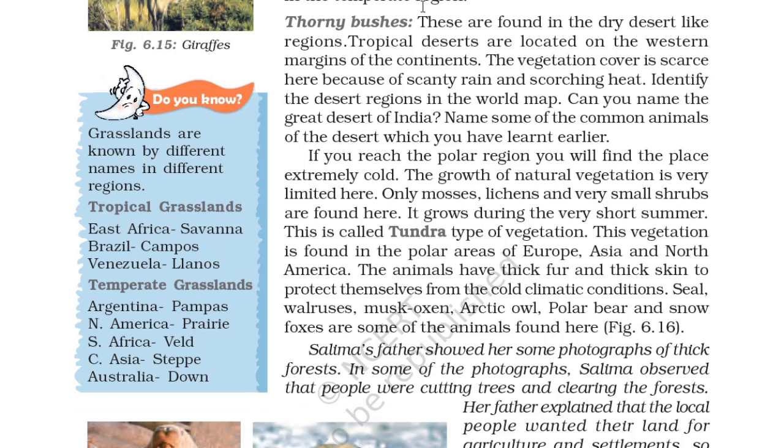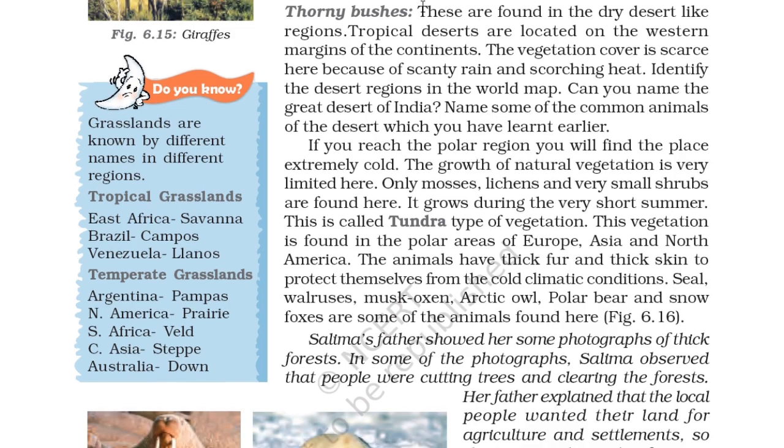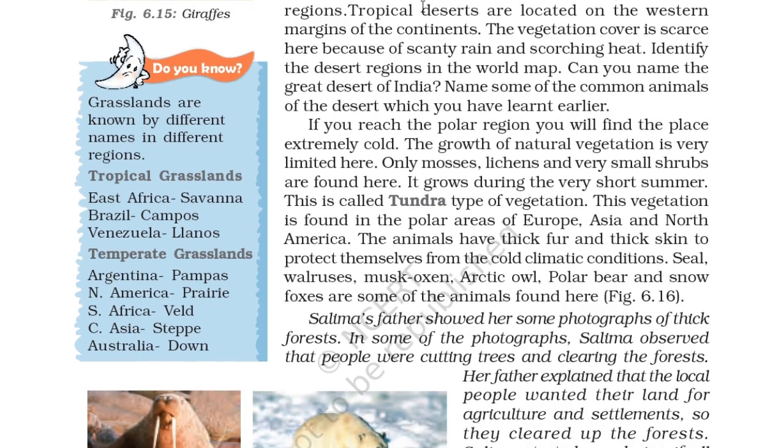So here's a Do You Know section. It says grasslands are known by different names in different regions. Tropical grasslands in East Africa are called savanna. In Brazil, campos. In Venezuela it is called llanos. And temperate grasslands: in Argentina there is pampas. North America, prairie. And in South Africa it's veld. In Central Asia it is steppe. And in Australia it is downs. So these are the names.